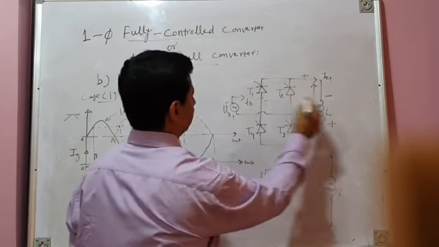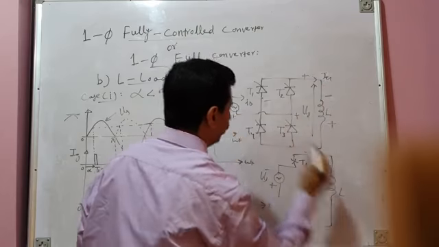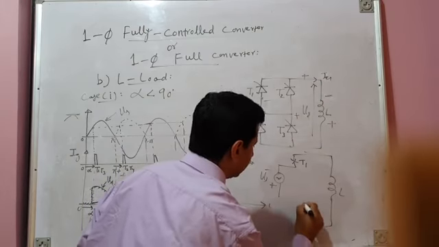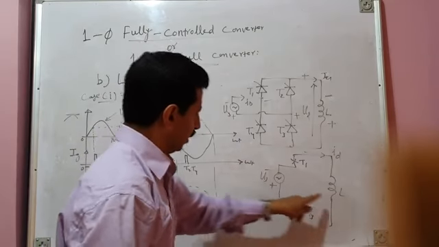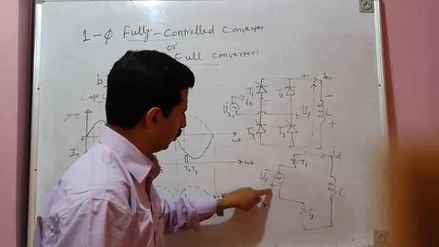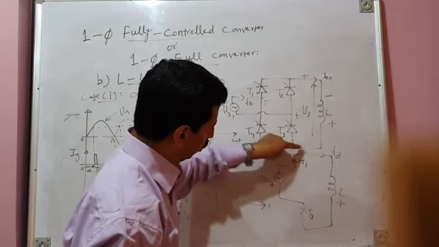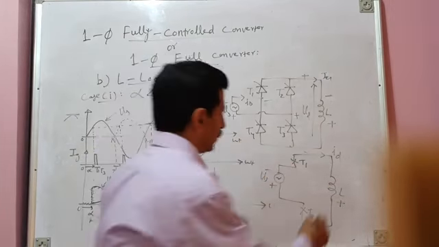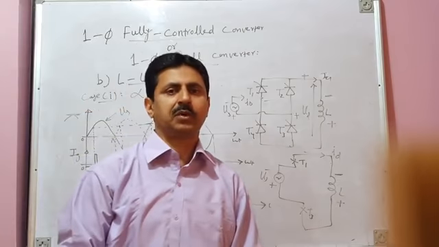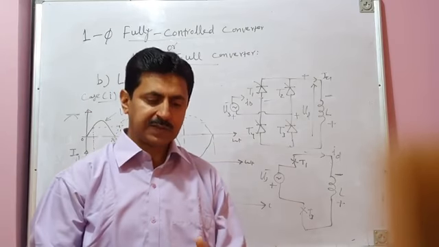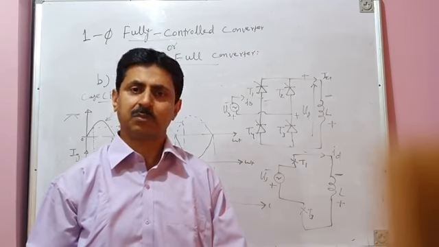And see, this load current will continue to flow through T1, then through T3. This is T3, and it returns. So this is your load current. Now you can see this terminal of the inductor is connected to the positive terminal through T3, so this becomes positive. And this terminal of the inductor through T1 is connected to the negative of the source, so this becomes zero. So load voltage automatically becomes negative. And it has to become negative according to volt-second balance, because it is now time for the inductor to release the energy, and when the inductor releases energy, voltage across it becomes negative.